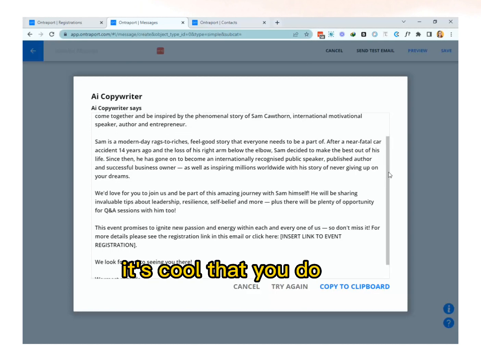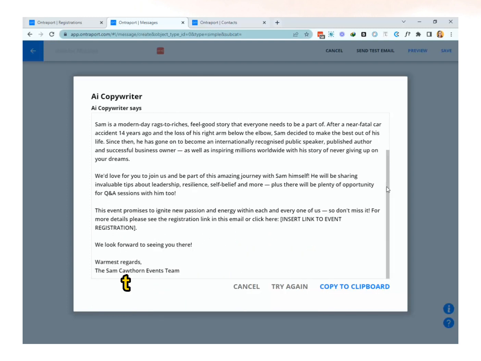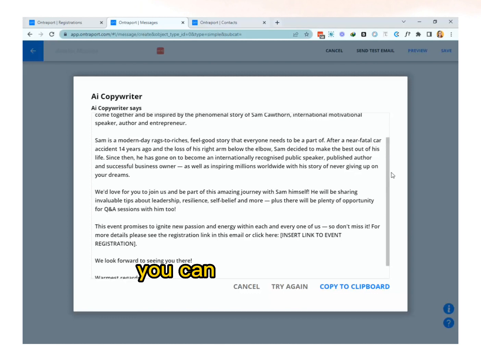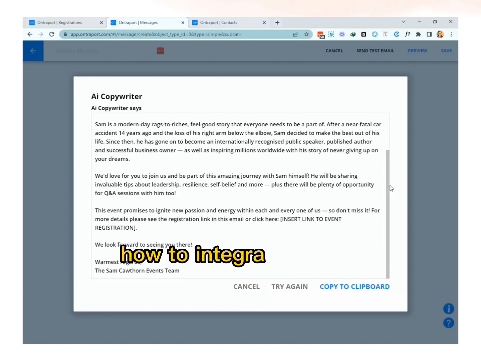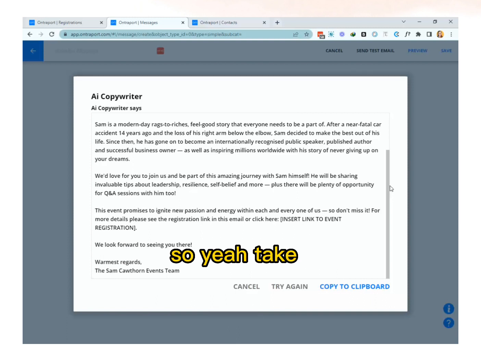It's cool that you don't have to think about it. If you're having a mental block on creating copies, then this one is for you. You can actually add different things, like even coding. You can ask how to code, how to integrate this in Zapier and other stuff. So yeah, take advantage of it.